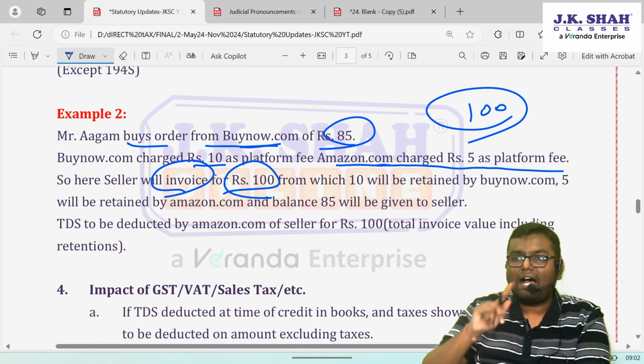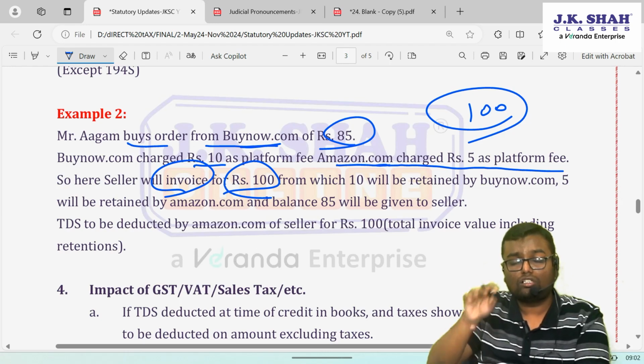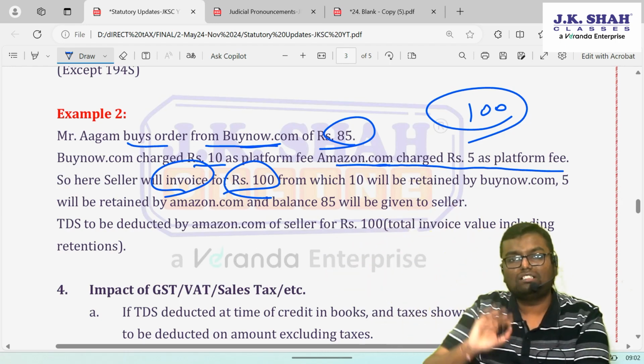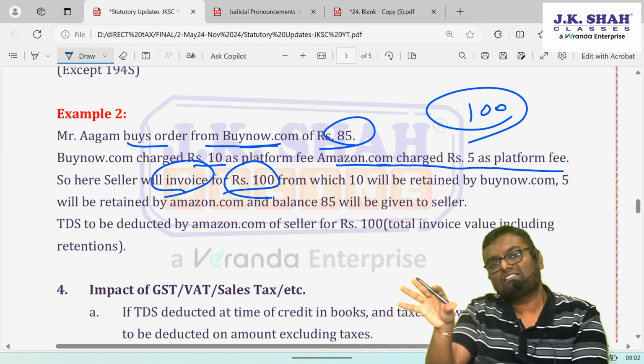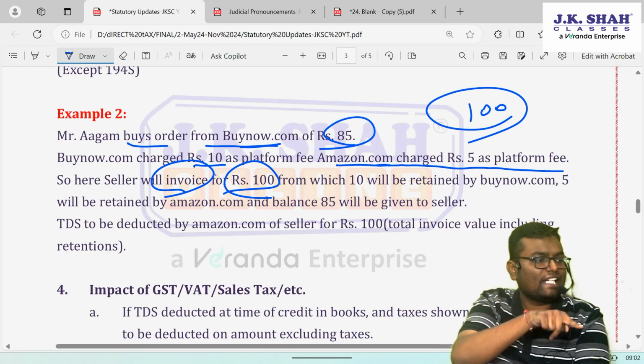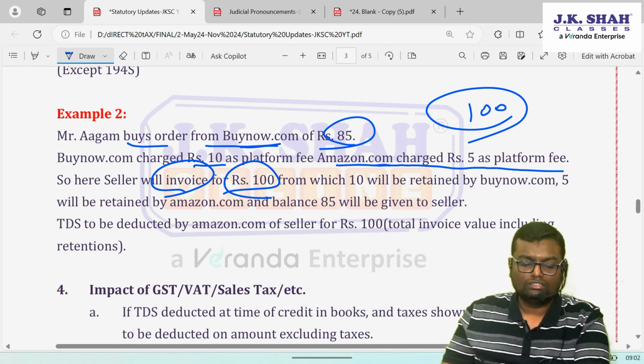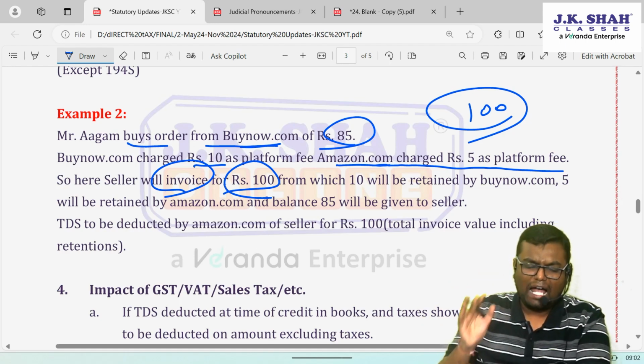From that, what will it do? Buyer will pay 10 rupees to buynow.com, 5 rupees retained by Amazon.com. Ultimately 85 rupees will go to the seller. So the seller will get 100% value which it was supposed to charge, and this platform fee is indirectly charged from the buyer. This is the second example, the most common example, wherein always the fees are taken from the buyer.